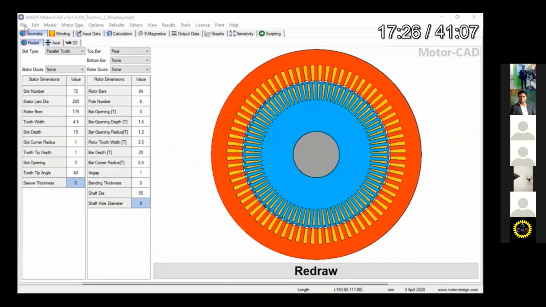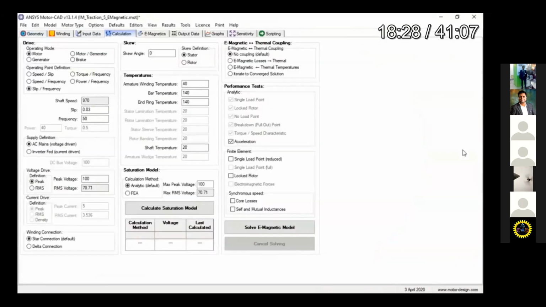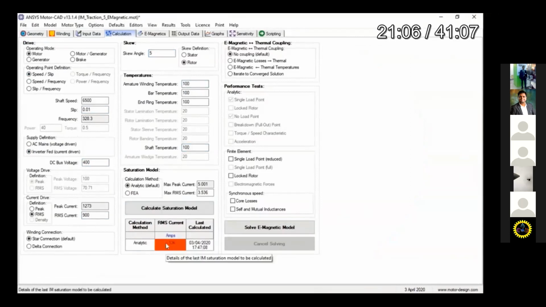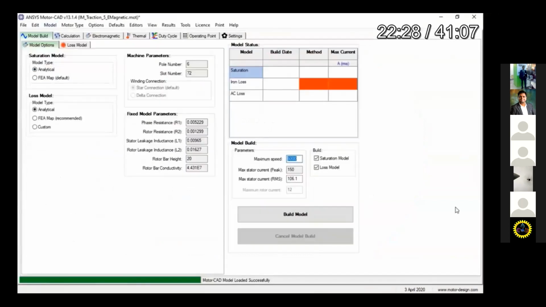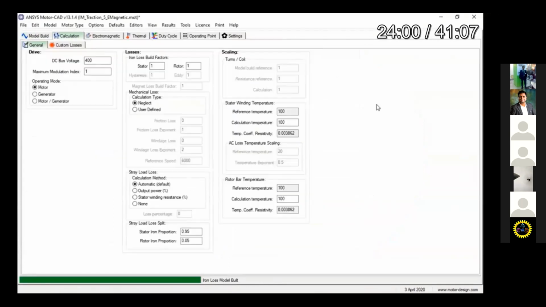And then we have to set what type of operation you want, like inverter fed or supply definition and the DC bus voltage. So these are the things you can do for designing your electrical machine for the electric vehicle, or any other machine you want for any other designing.